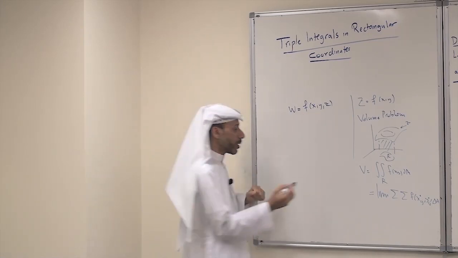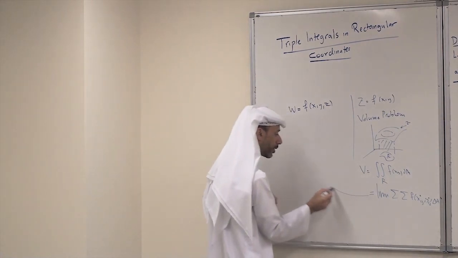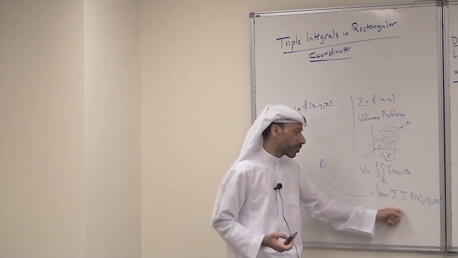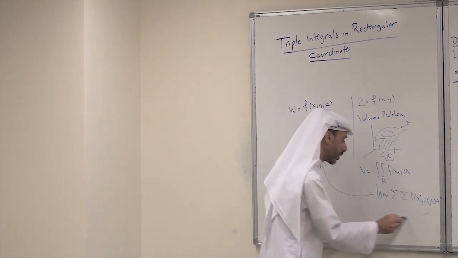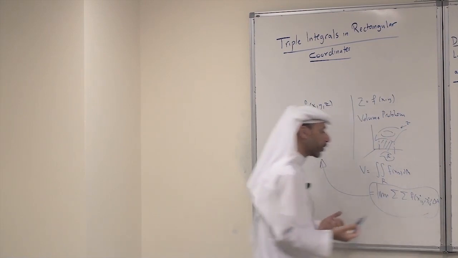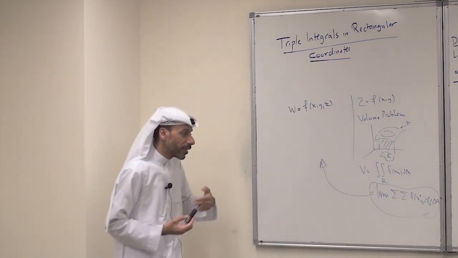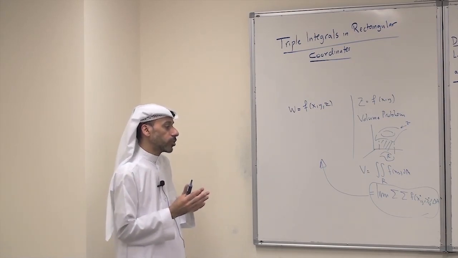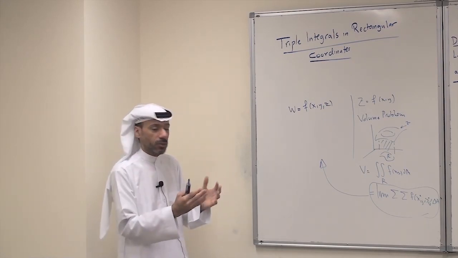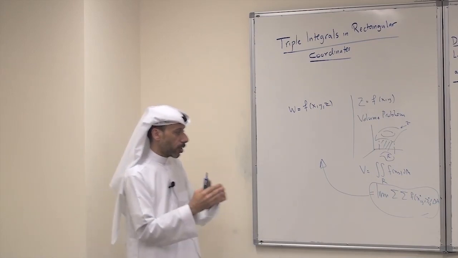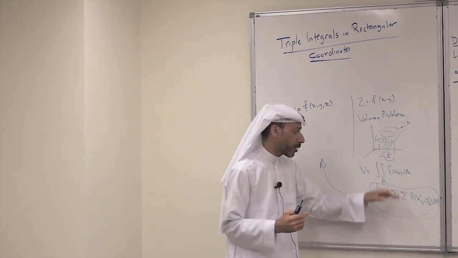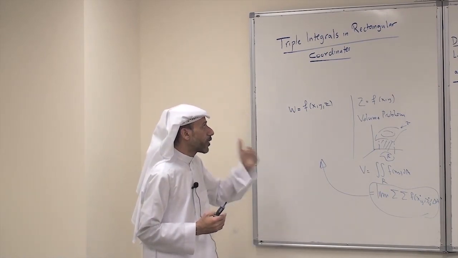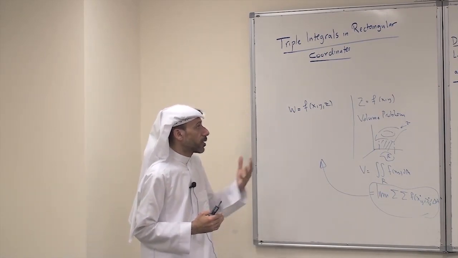Really, here we used the Riemann sum. We generalize the limit of a Riemann sum. So we use the mathematical definition of a limit of a Riemann sum, ignoring the geometric meaning. So this is what we do. We give a mathematical definition, which is just a generalization of the limit of a Riemann sum for double integrals.